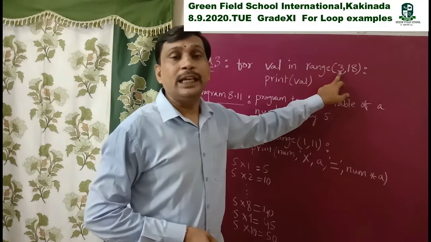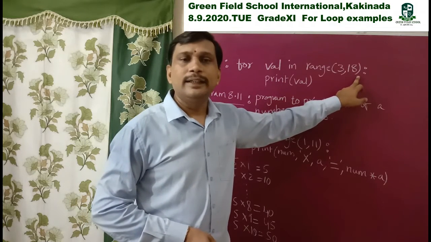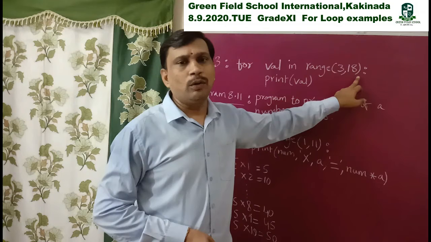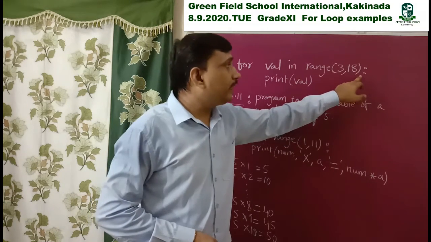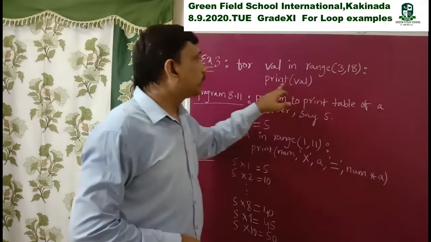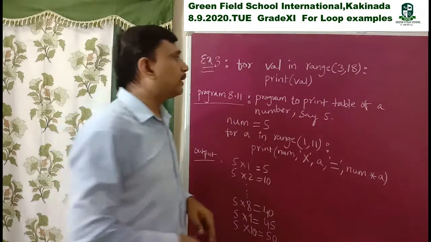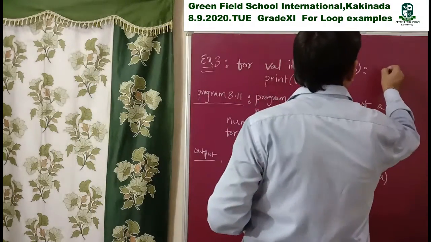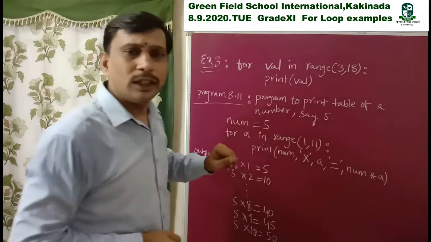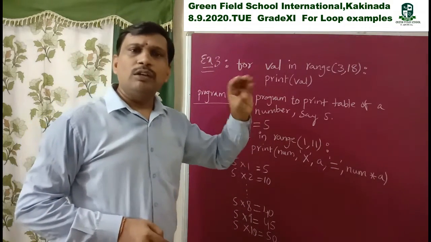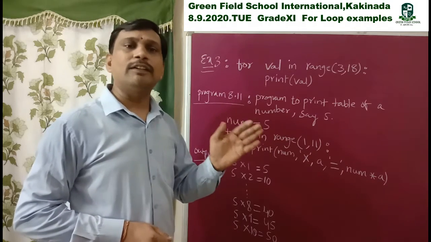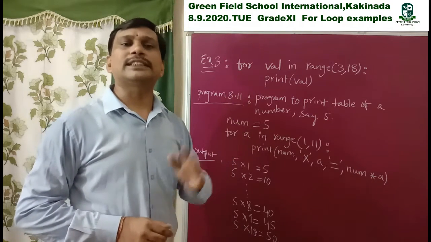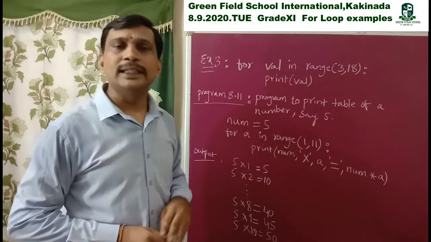Lower bound is 3, upper bound is 18. The range function does not consider the upper bound. That's why it reaches up to 17. So it displays print val each and every time, and this displays the output: 3, 4, 5, 6, 7, 8, 9, 10, 11, 12, 13, 14, 15, 16 and finally it displays 17.